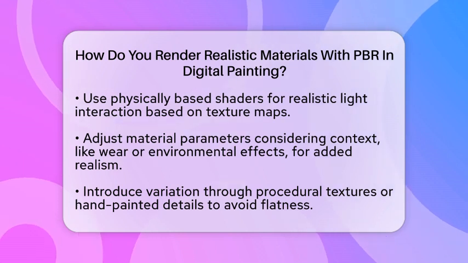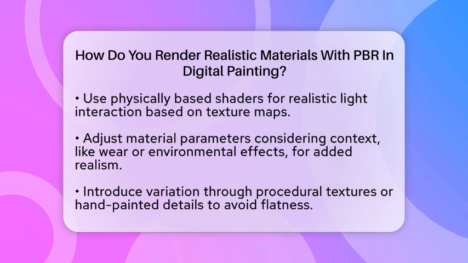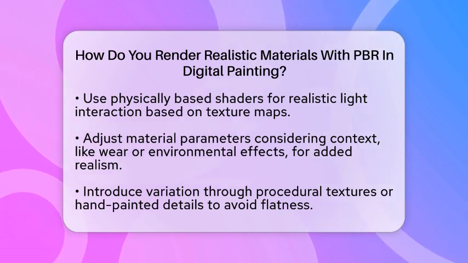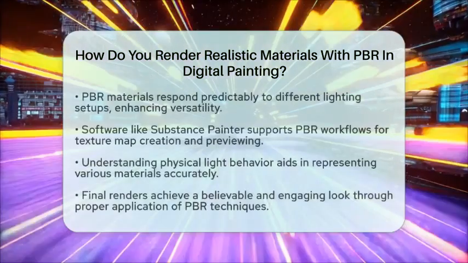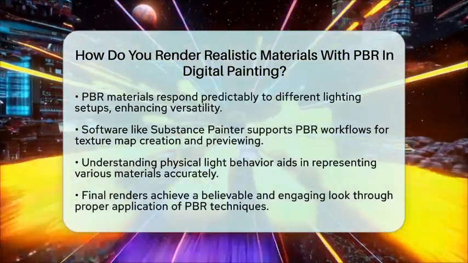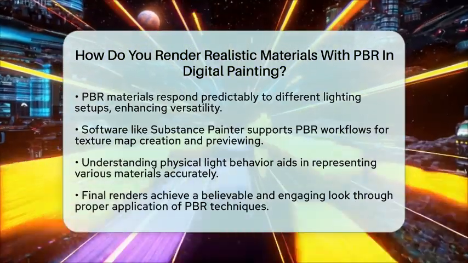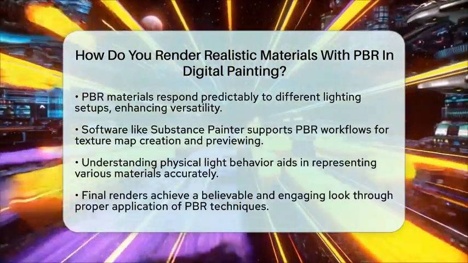One of the best aspects of physically based rendering is that materials respond predictably to different lighting setups. This versatility is beneficial for digital art and illustrations, especially when lighting conditions change. When working with software that supports physically based rendering workflows, such as Substance Painter, you can paint or generate these texture maps. Preview materials under various lighting conditions to fine-tune realism.